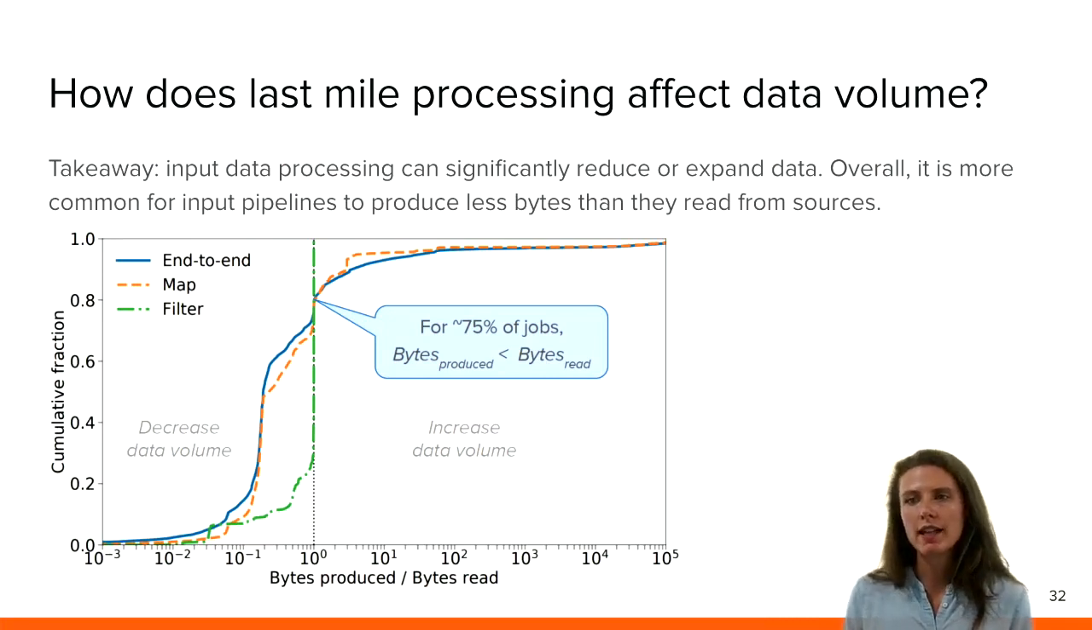What you're seeing here is a CDF, and on the x-axis, we have the bytes produced by an input data pipeline and fed to a model, divided by the bytes read from storage. And so if this ratio is greater than 1, then we increase the volume of data. And if it's less than 1, we're decreasing the volume of data. Now, if we look at the blue curve here, which is for end-to-end pipelines, we see that on average, out of the millions of jobs that we studied, 75% of jobs tend to do pre-processing that ultimately decreases the volume of data. So this suggests that maybe we don't want to be doing pre-processing all locally on a training node, but instead push some of this data processing closer to storage.